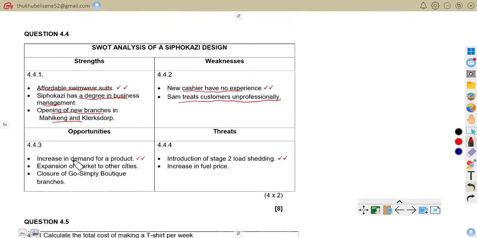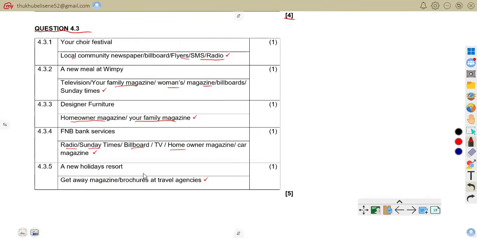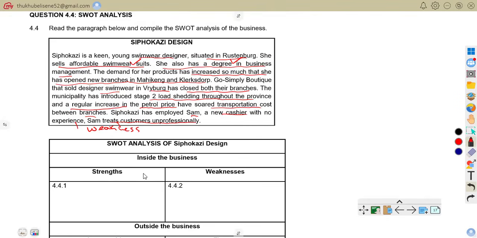Opportunities, which are outside the business: increase in demand for the product, expansion of the market to other cities, closure of Go Simple Boutique. So let us identify those from the case study. The opportunities: as you can see, the demand for her products has increased, so she opened other branches in Mahike. Also, we are told that this boutique, Go Simple, a seller of designer swimwear, is closed. If it is closed, it becomes an opportunity for Sipokasi. So it is going to become an opportunity.